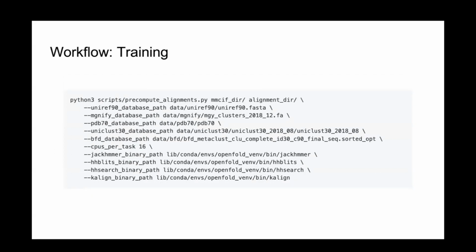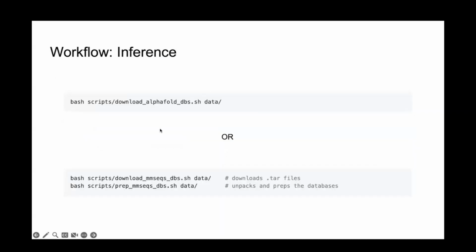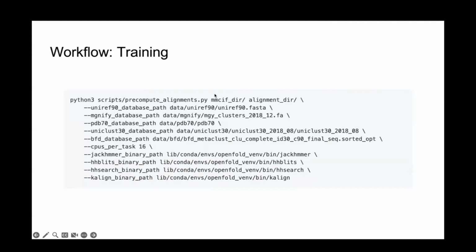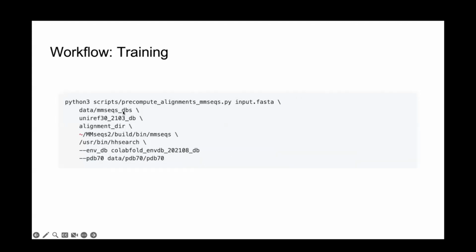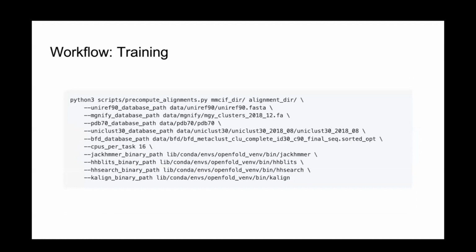So for training, it's quite similar. Initially, you'll want to download the same databases, either the AlphaFold databases or the MMseqs databases, and then run one of precompute_alignments.py, again in the scripts directory, or precompute alignments MMseqs, which will use MMseqs instead. Here, you'll want to give it a directory with mmCIF files for templates, the alignment directory. And actually, the mmCIF directory here also contains the sequences that you want to precompute alignments for, right? The alignment directory is the output directory, where it's going to dump the precomputed alignments. And then again, all of the different databases and alignment tools you want to use.